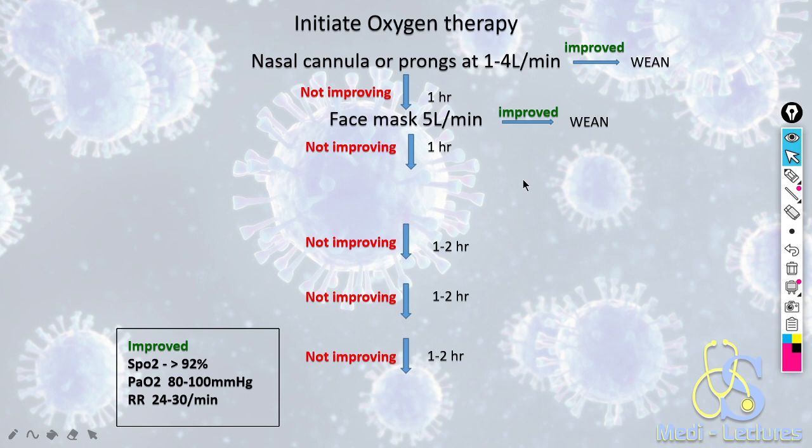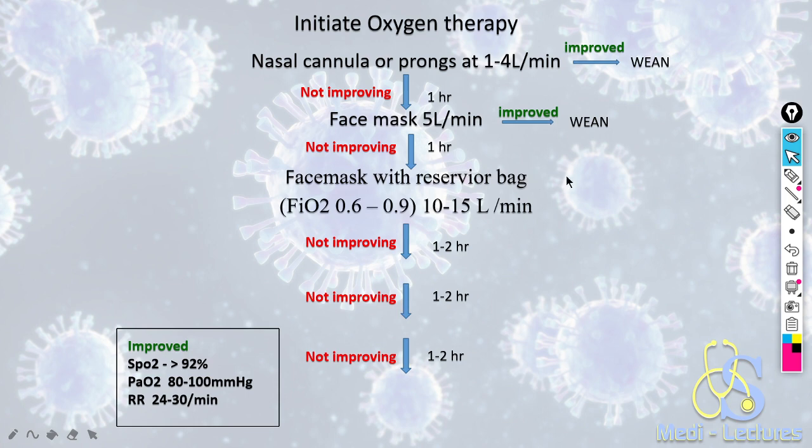If even after 1 hour of prongs or cannula the patient is not improving, then we will shift the patient to mask at 5 liters per minute. If improved, then we will wean again to nasal prongs. If on face mask also the patient is not improving, then we will give face mask with reservoir bag, which will deliver FiO2 ranging from 0.6 to 1, practically 0.6 to 0.9, at 10 to 15 liters per minute.